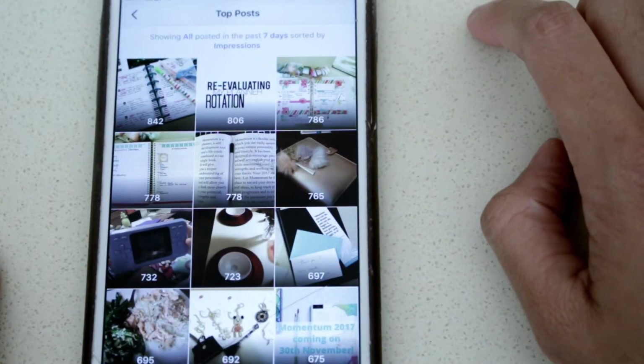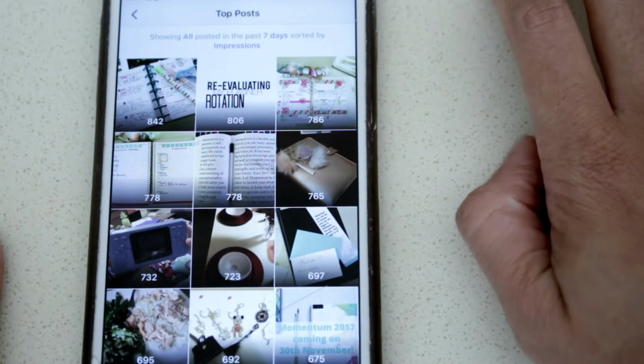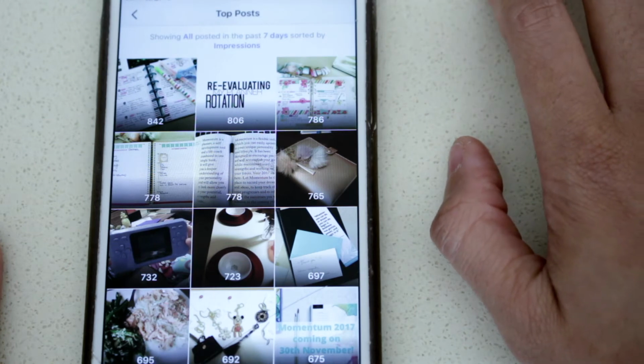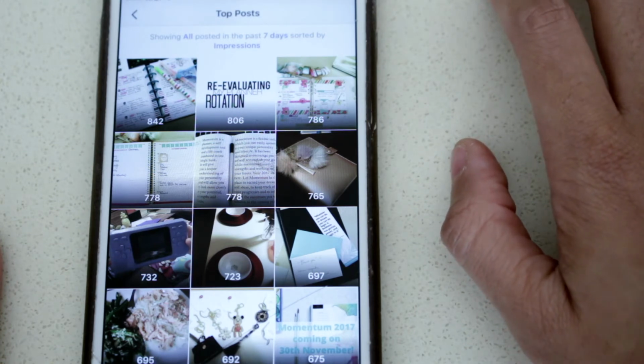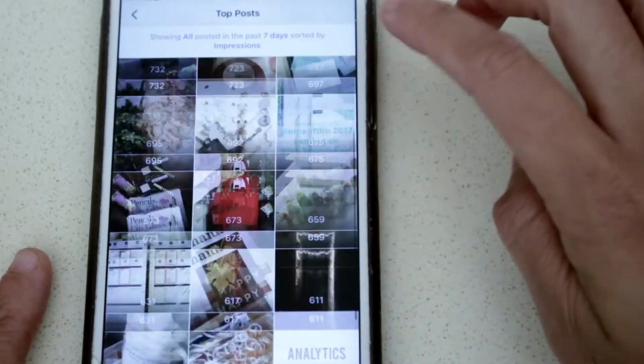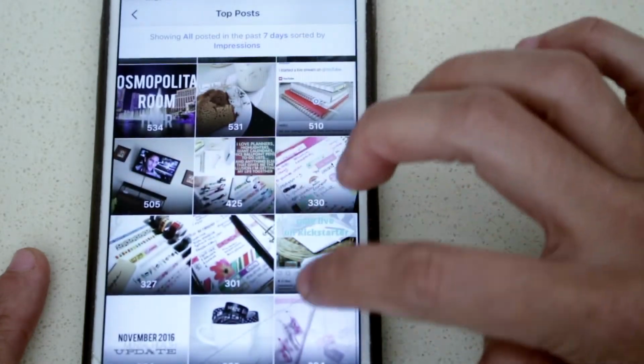The reason I say it's important is because when you judge your photo based on the amount of comments and the likes, you are limiting yourself to how far your channel or feed is going. So it's important to look at your reach and look at your impressions, because I'm telling you that number will surprise you. So I can scroll all the way down and I see all of these different numbers right here. And this is just this past week.